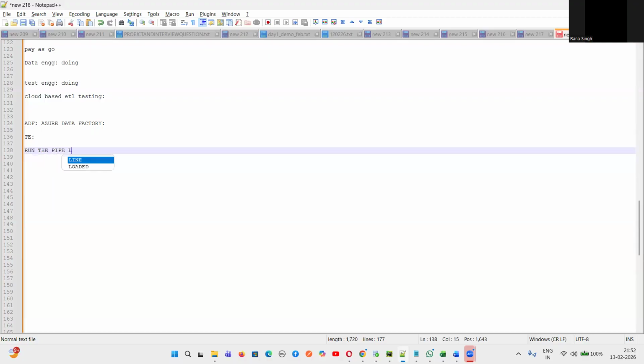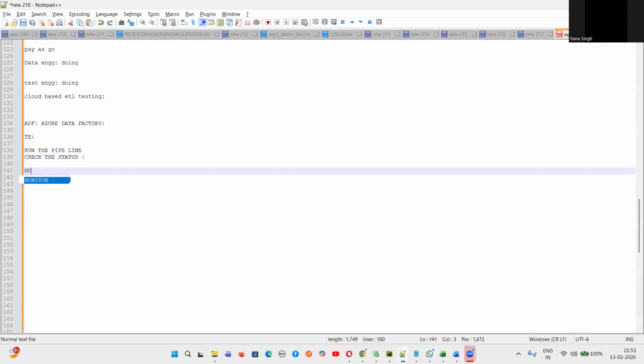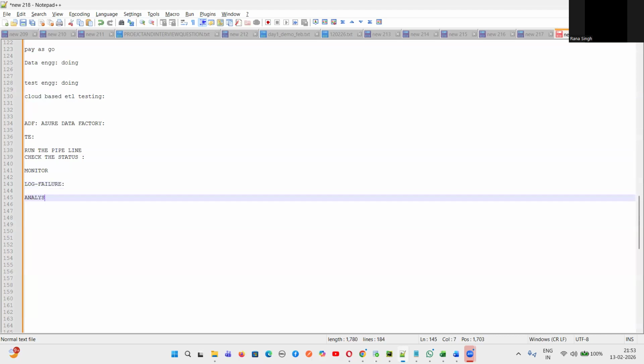And then we check the status. In which section did we check the status? Can you tell me? Monitor. In the monitor section. Yes or no? Did you understand what a test engineer does? And in case it is a failure, we can see the logs. If it is a failure, we can check the logs, try to understand them, and analyze why it is a failure.